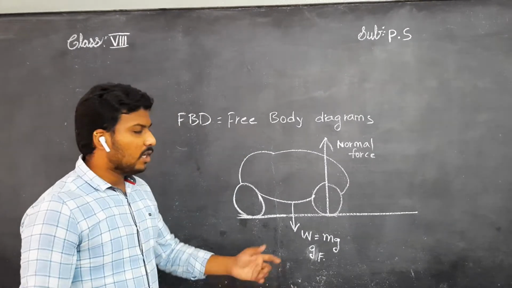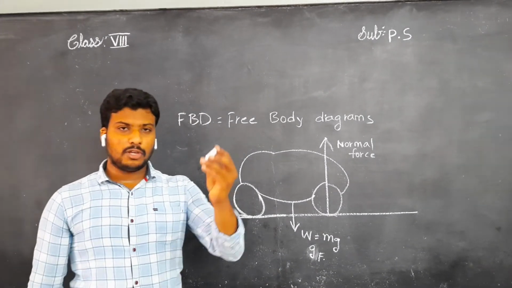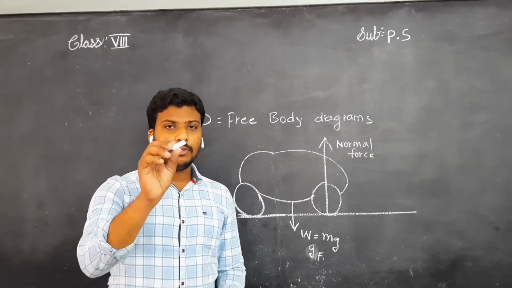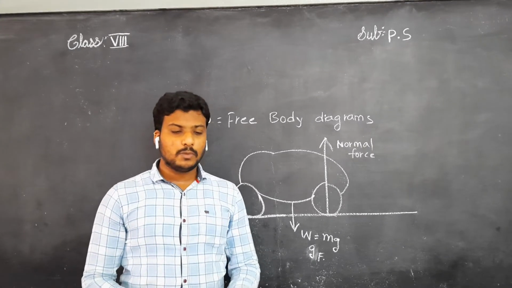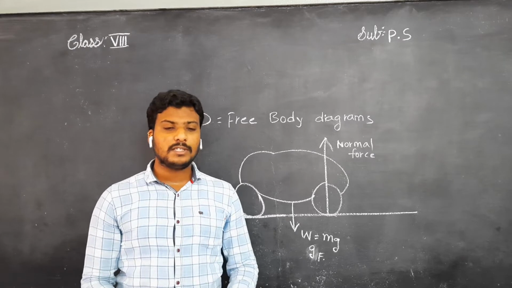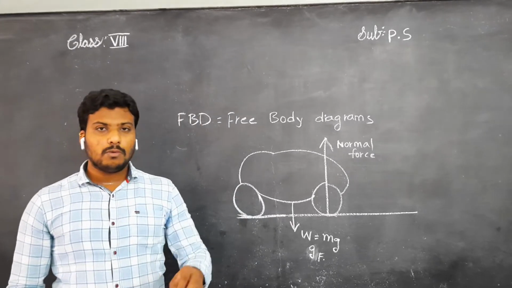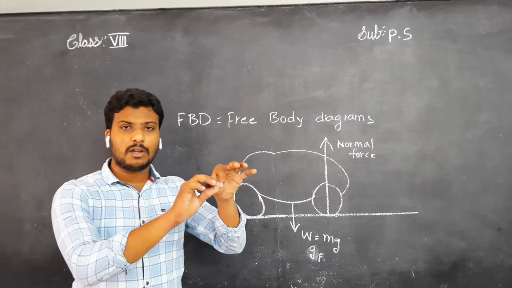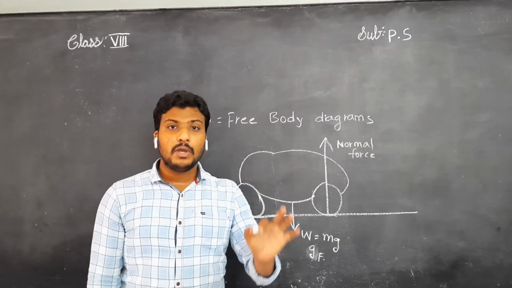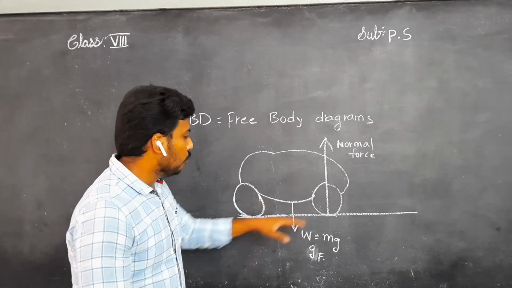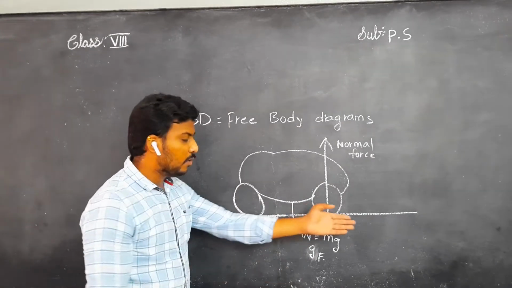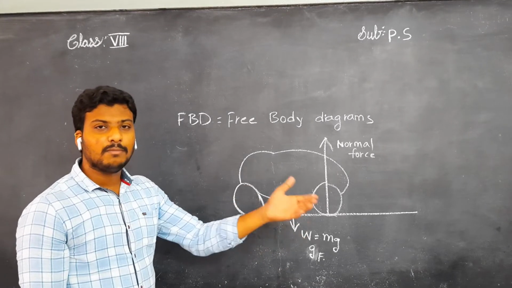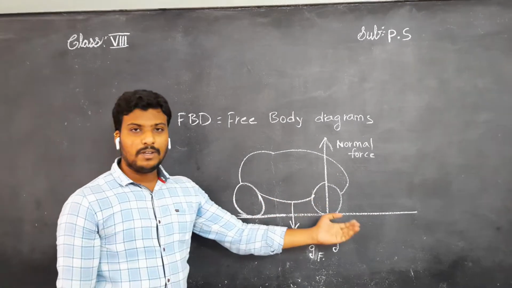Okay, children. How, sir? First, suppose you take a chalk piece and you keep it on a table. When you keep a chalk piece on a table, what happens? Will it fall down? No, it is supported by the table. Even though the gravitational force acts on the chalk piece, it never falls down because it is supported by the table. Here too, the car is not falling because the road is giving support to the car to stand on the road. Means nothing but the normal force is given by the surface of the road, children.